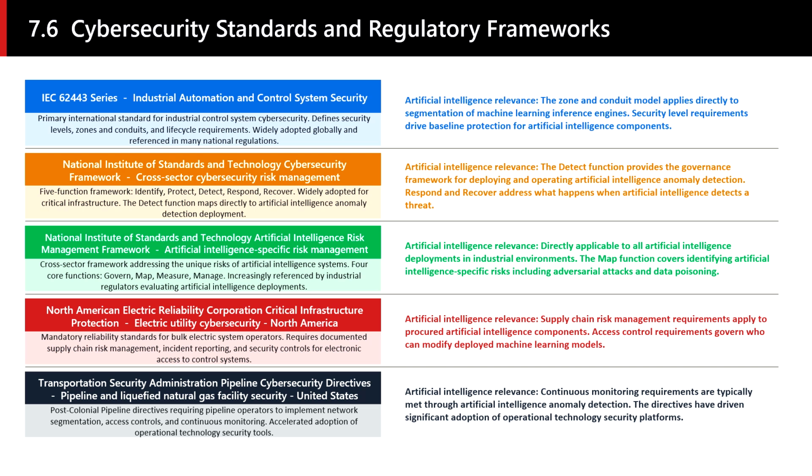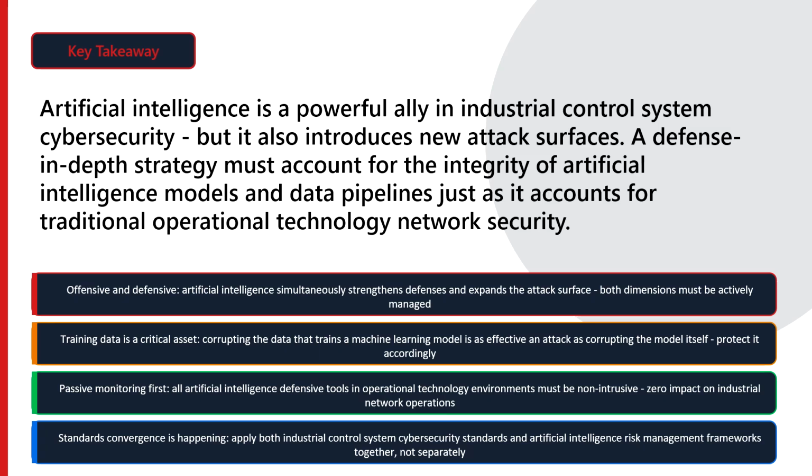Supply chain attacks on machine learning components deserve specific attention because of the concentration risk they represent. If a widely used machine learning framework is compromised at its source, every industrial system using that framework may be affected simultaneously. The central message of Module 7 is captured in that main statement, and I want to sit with it for a moment before we summarize.